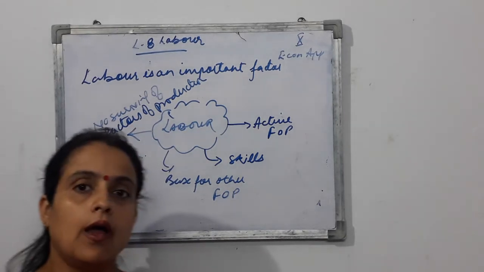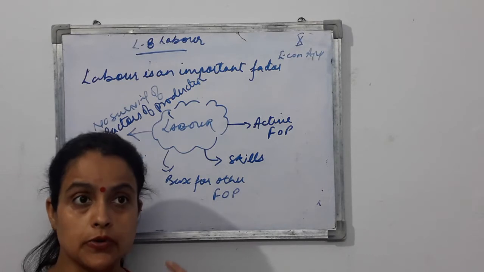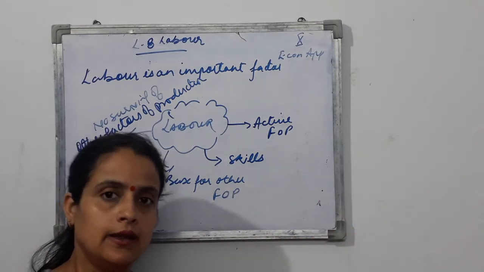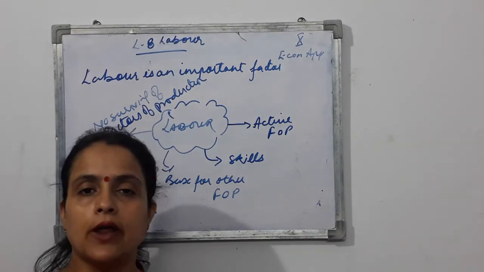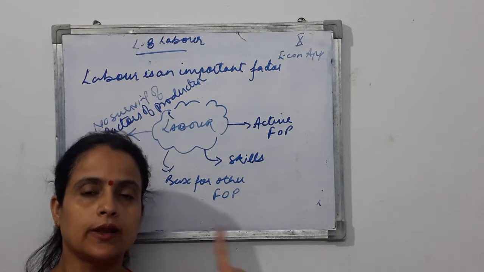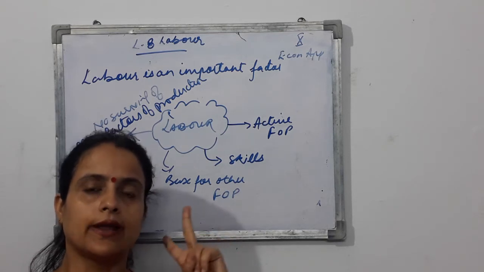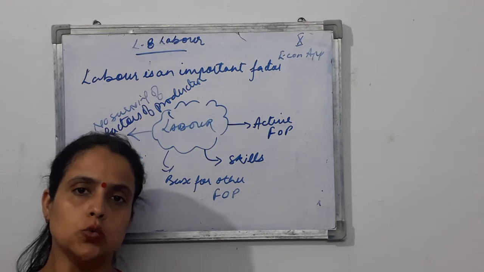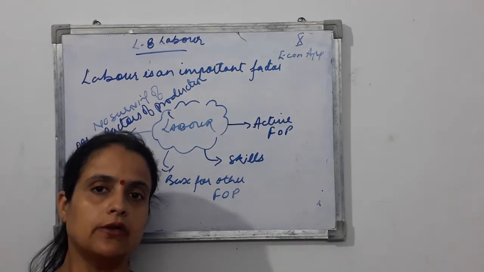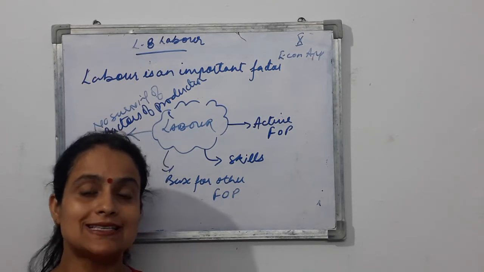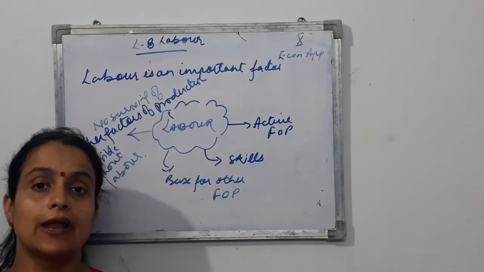Same with the entrepreneur. Who is an entrepreneur? An entrepreneur is a person who organizes all these factors of production and goes on to the productive activities. So the entrepreneur is basically a producer. He organizes capital, labor and land, and gets work out of them in a particular ratio. We combine these three and get work out of them. So the entrepreneur is also a special kind of labor.